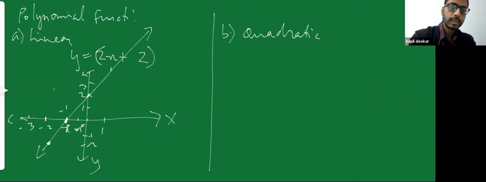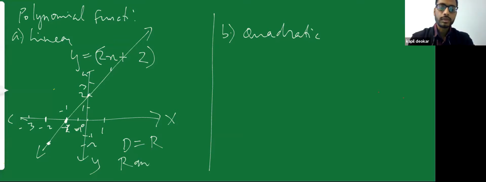When x is equal to minus 2, the value of y I am getting is minus 2. And similarly, all the points will satisfy. So if I write my domain, what is my domain? All real numbers. What values can I put in place of x? Any value. I can put 0, positive values or negative values. Just that it should be all real numbers.